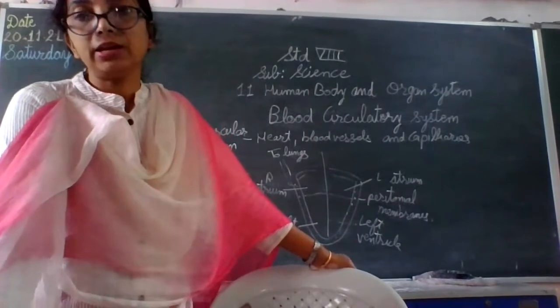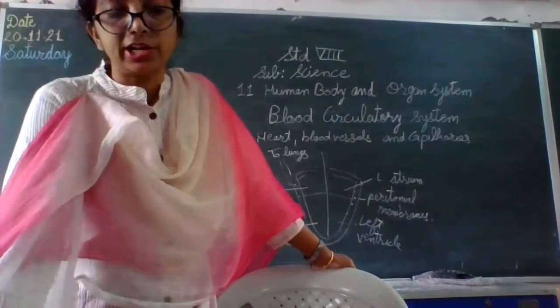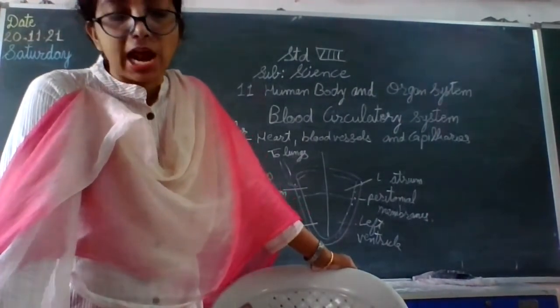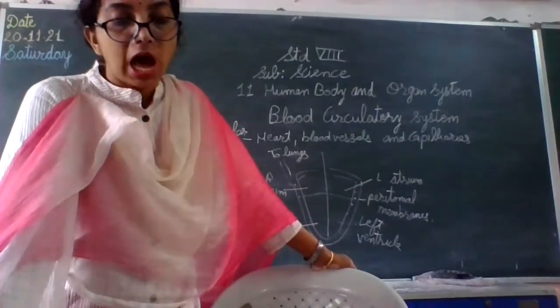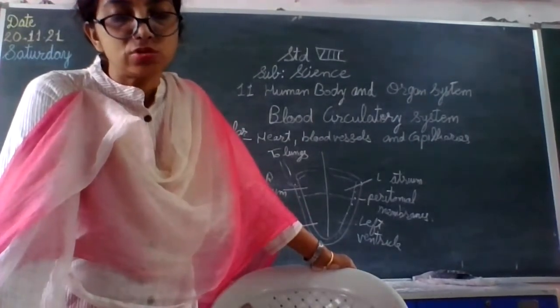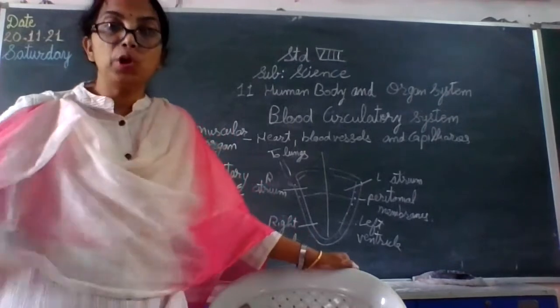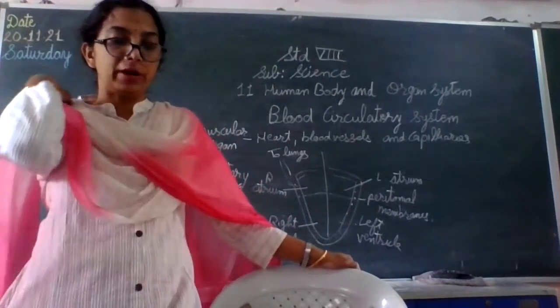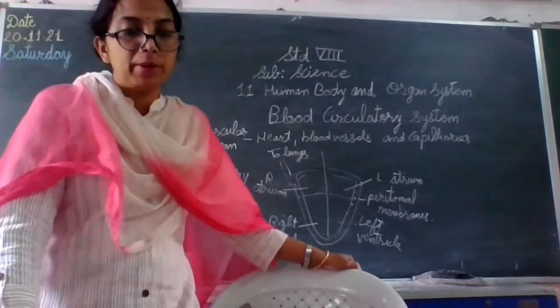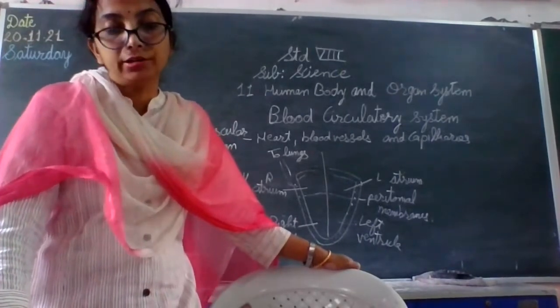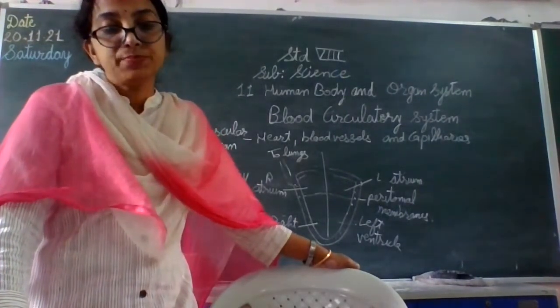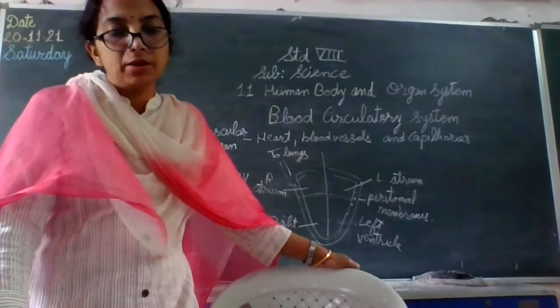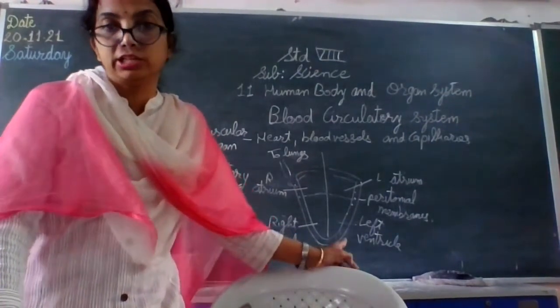There are two main types of blood vessels, arteries and the veins. Arteries are best known to carry pure blood or oxygenated blood. Blood vessels which carry the blood away from the heart are called arteries, except the one carrying blood towards the lungs.